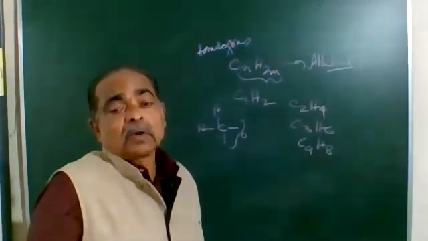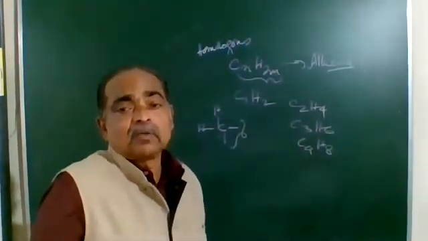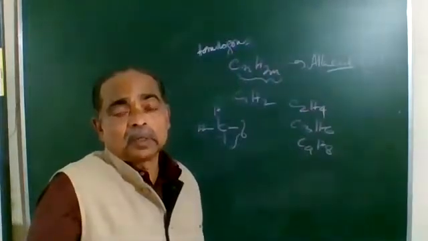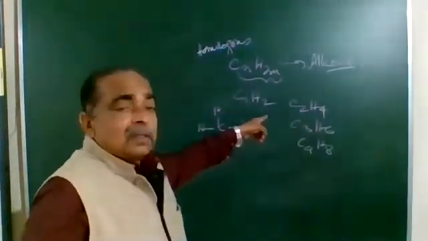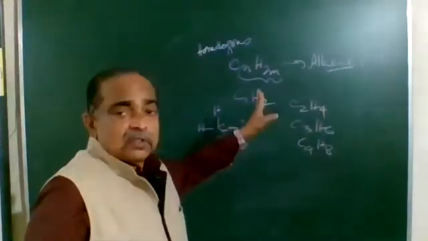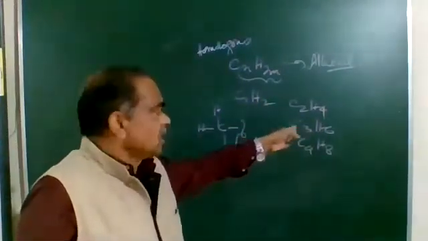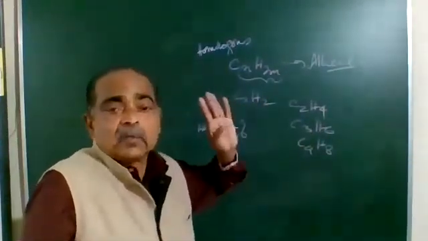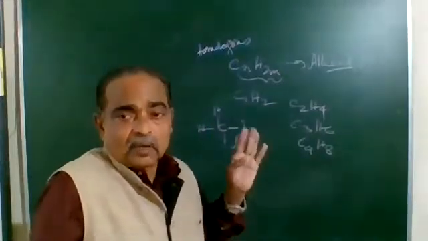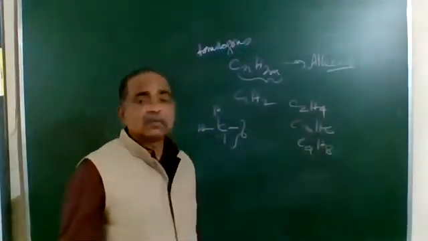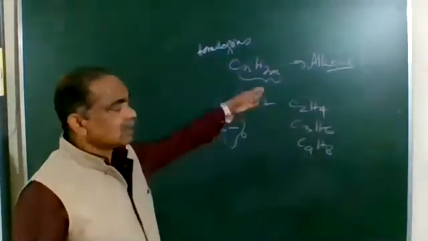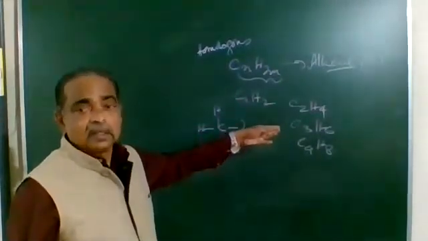Understood clearly? When carbon is 2, hydrogen is 4, C2H4; carbon is 3, hydrogen is 6; carbon is 4, hydrogen is 8. This is how the molecule is obtained. Have you understood it well? So C2H4, C3H6, C4H8 are certain alkenes.